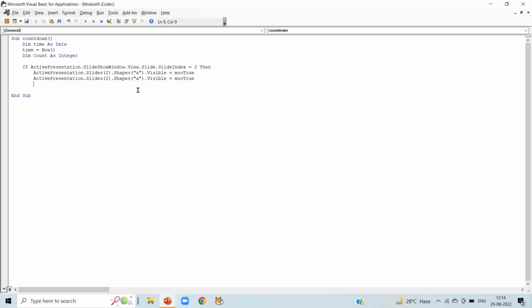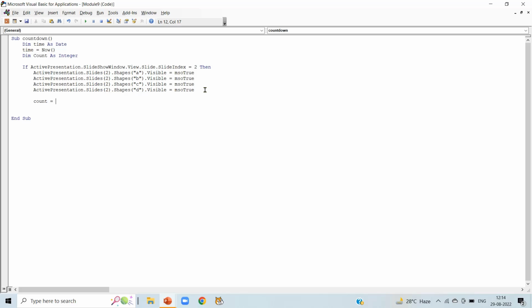Here, delete shape A and write B. Now again press enter, Ctrl plus V and delete shape A and write C. Again press enter, Ctrl plus V and write D. What does it mean when we are on slide number 2 in running mode? When we click on start or countdown, all 4 options will be visible to us.